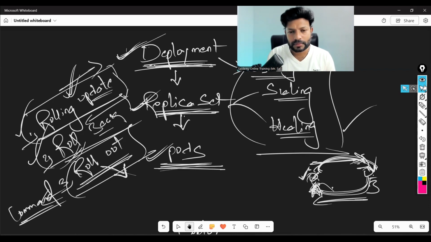Hello, sir. In the previous object, ReplicaSet, we are doing the same thing, but the only difference is versioning, right? Yes. In deployment, you are getting an additional feature called versioning. So it's the same thing, but we can add versioning, like we can stop here and do the other thing, right? Correct. That's the only difference between those two objects. Okay, thank you. Any more doubts?